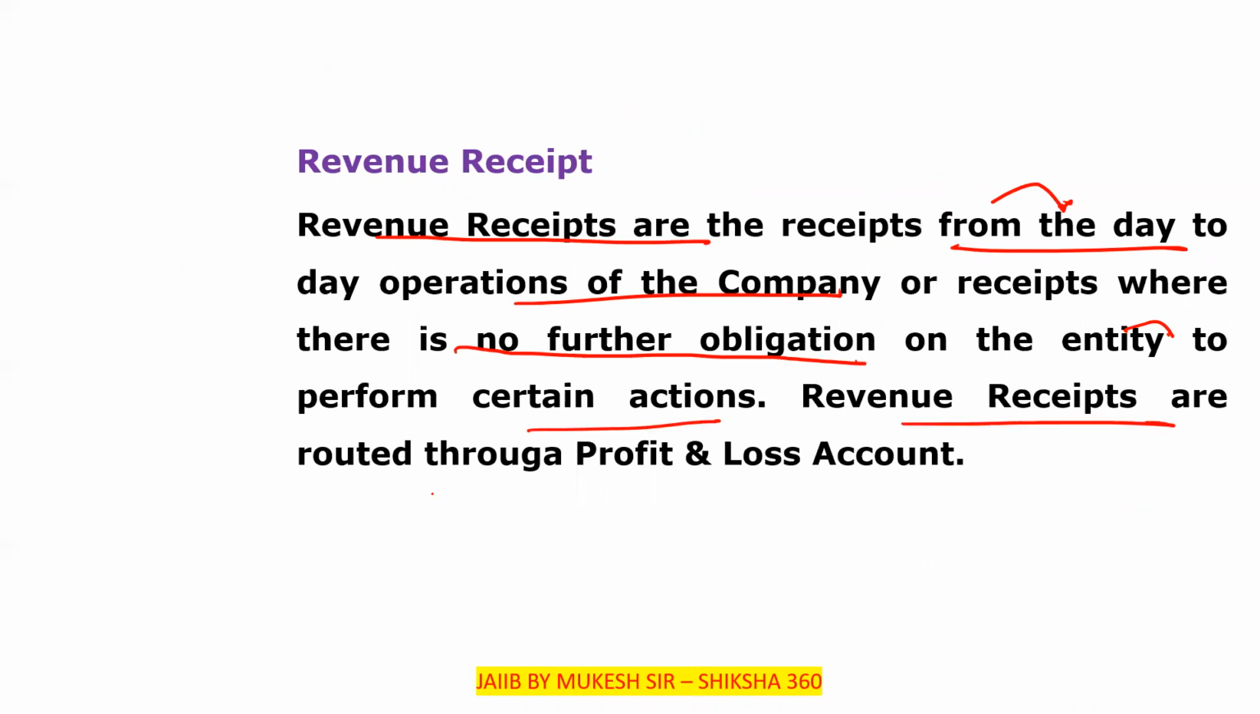Revenue receipts are routed through the profit and loss account. So revenue receipts are received from the day-to-day operation of the company, or receipts where there is no further obligation on the entity to perform certain actions. So those are considered under revenue receipts. So this is the overall discussion of chapter number 11.